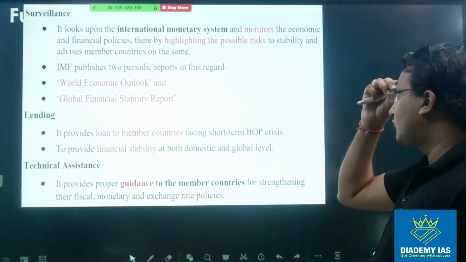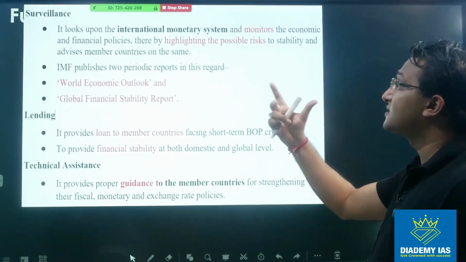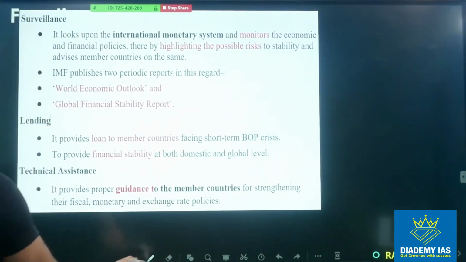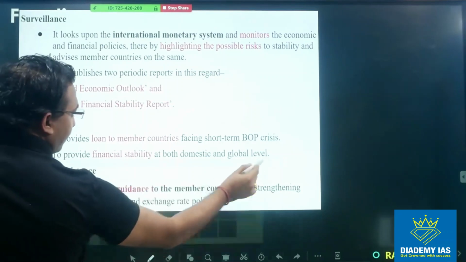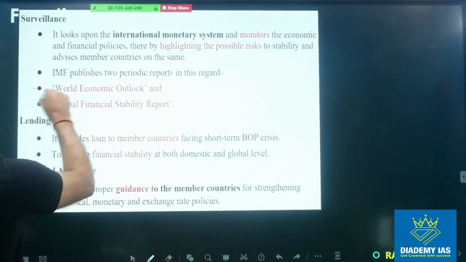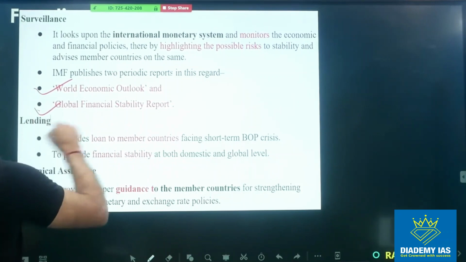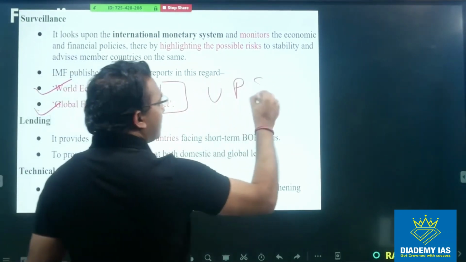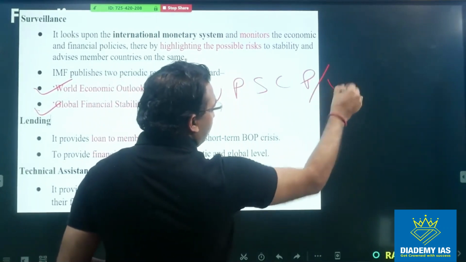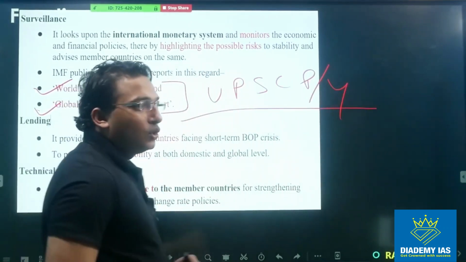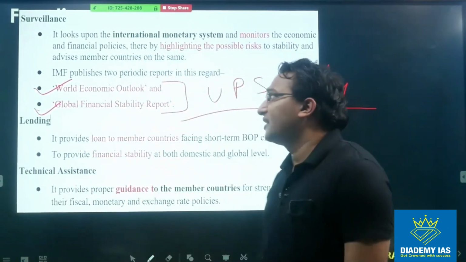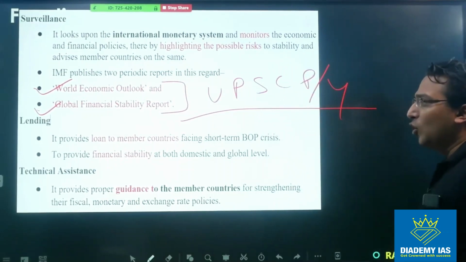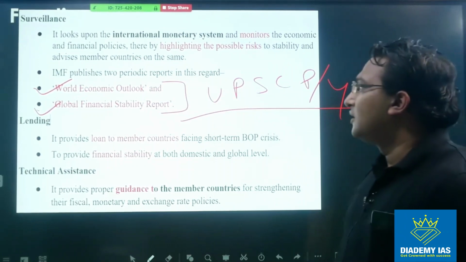Now what are the functions of the IMF? So the first function is surveillance. We have 2 reports under this. One is the World Economic Outlook and the other is the Global Financial Stability Report. Both of these reports have already been asked in previous years' UPSC papers. You will see the question, right? So these reports, which are given by the International Monetary Fund, are very, very important.